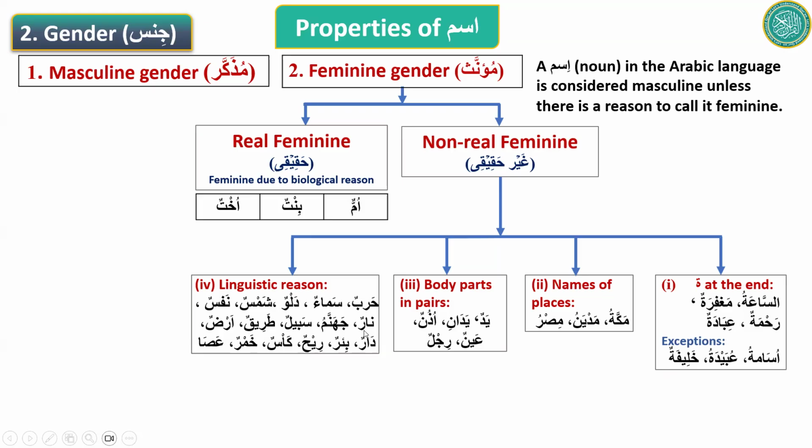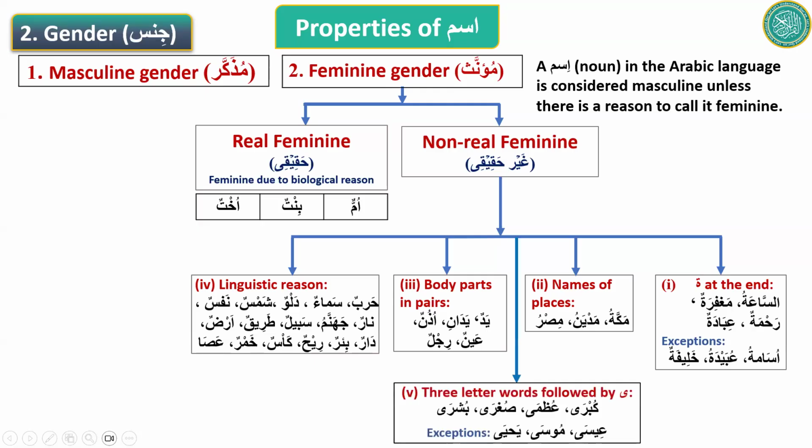Rih means wind. Any word used for wind will be feminine. Every word used for nar, meaning fire, will be feminine. Tas means cup. Khamr means wine. Asa means a staff, a stick, which is used to help with walking. So all these words are feminine because of linguistic reasons. Because Arabs say they are feminine, that is why they are feminine. So we have to basically memorize them. There is some memorizing that we have to do.